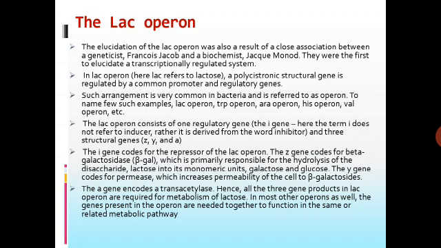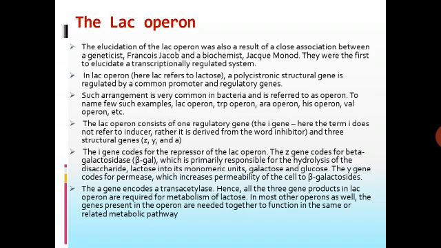The LAC operon concept. The elucidation of the LAC operon was a result of a close association between the geneticist Francois Jacob and the biochemist Monod. They were the first to elucidate a transcriptionally regulated system.